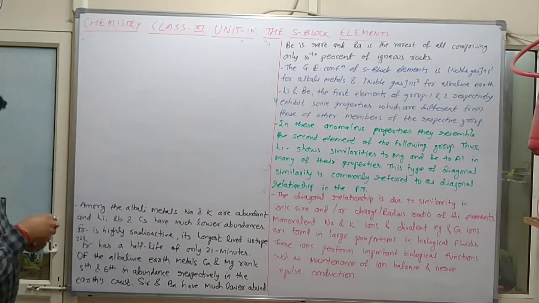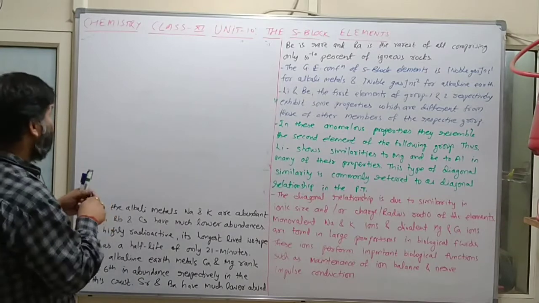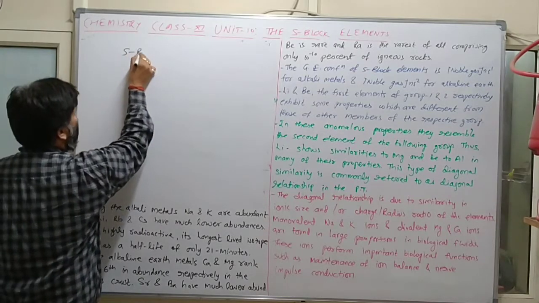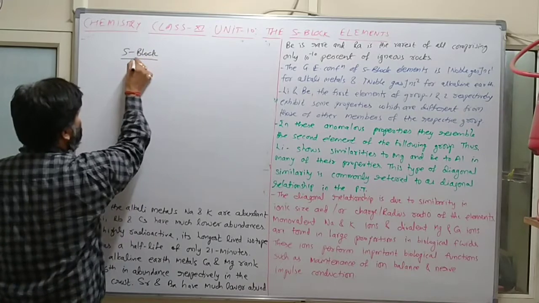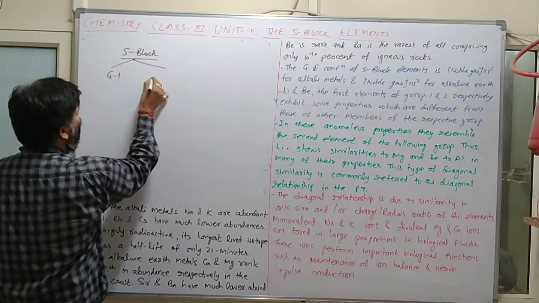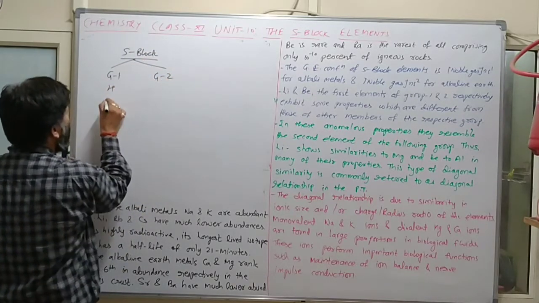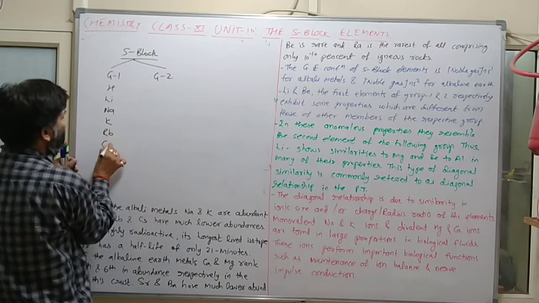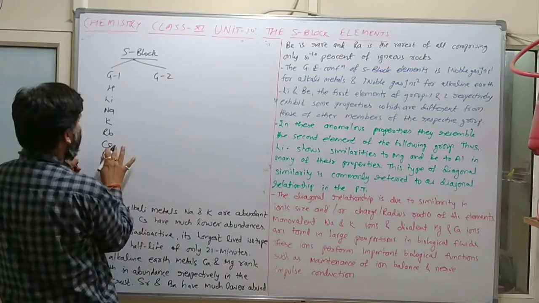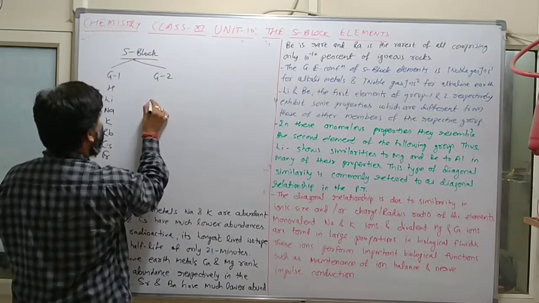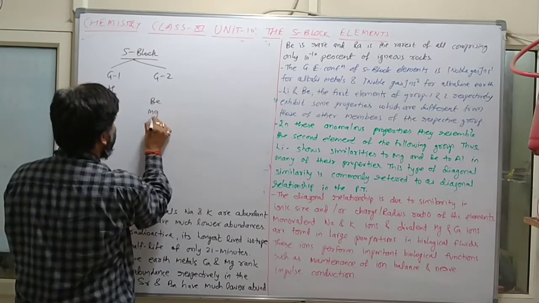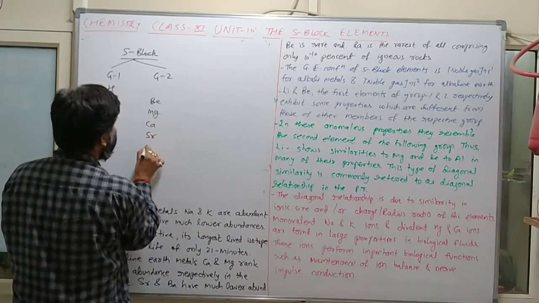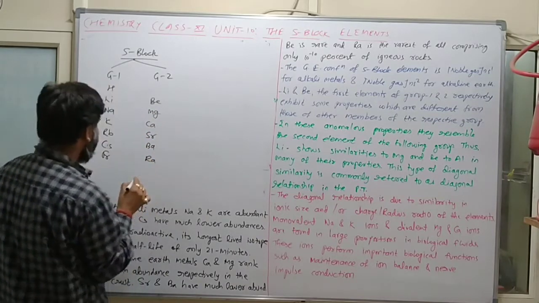Now in the S block, this is group 1 and group 2. Group 1: hydrogen, lithium, sodium, potassium, rubidium, cesium, francium. Then beryllium, magnesium, calcium, strontium, barium, radium.